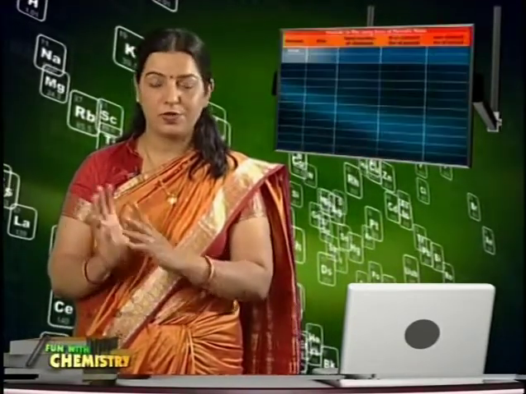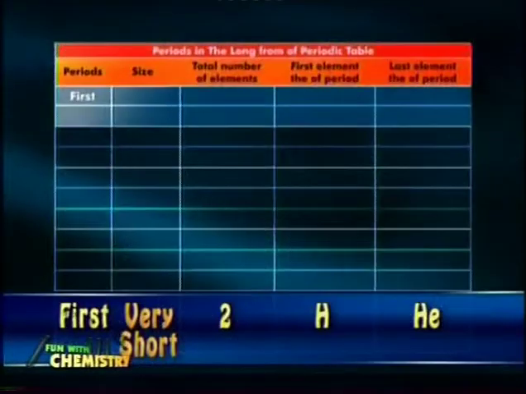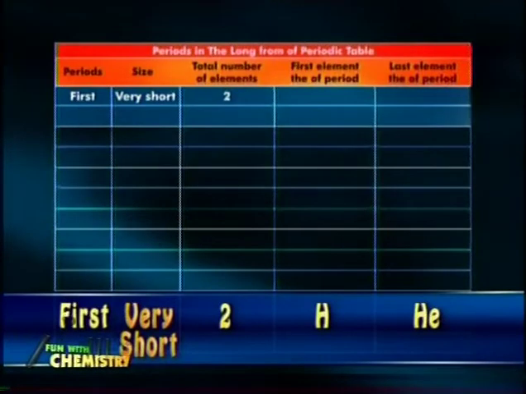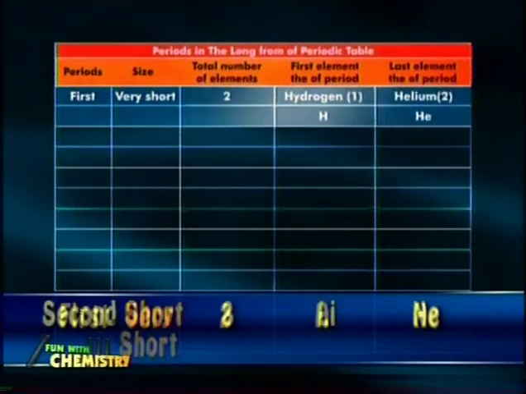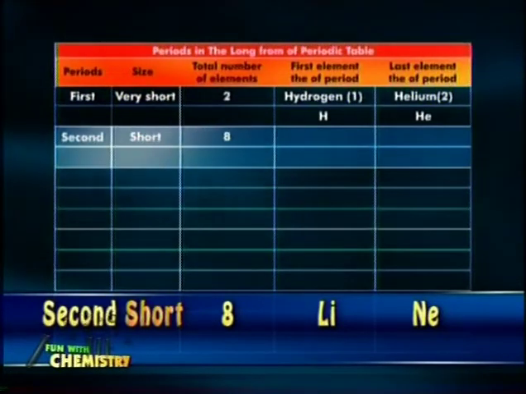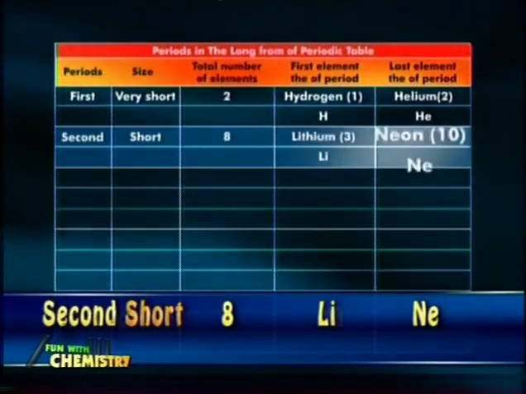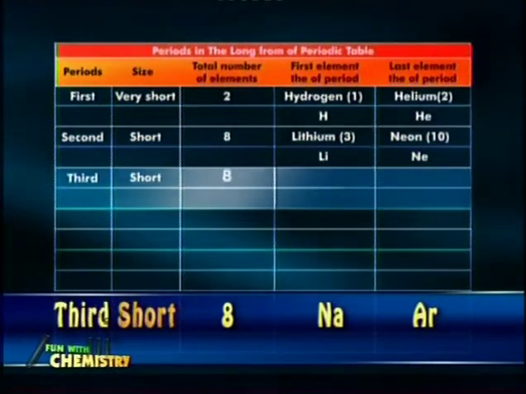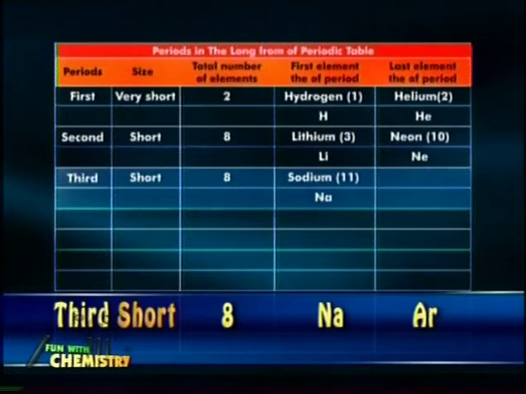So friends, the horizontal rows in the modern periodic table are known as periods. There are 7 periods, or 7 horizontal rows, in the modern periodic table. The first period is the shortest period and consists of only 2 elements, hydrogen and helium. The second period is again a shorter period consisting of 8 elements, lithium to neon. The third period is again a short period and consists of 8 elements only, sodium to argon.